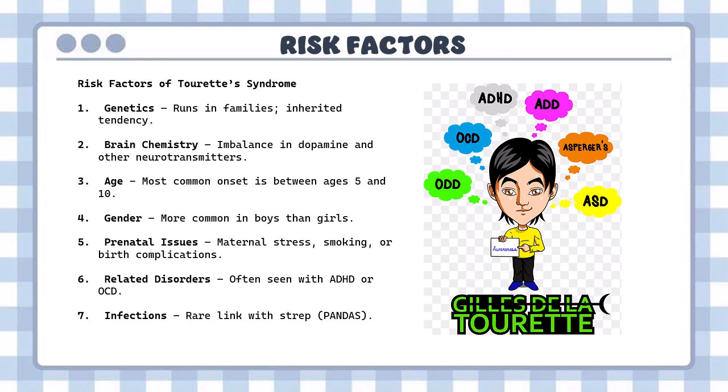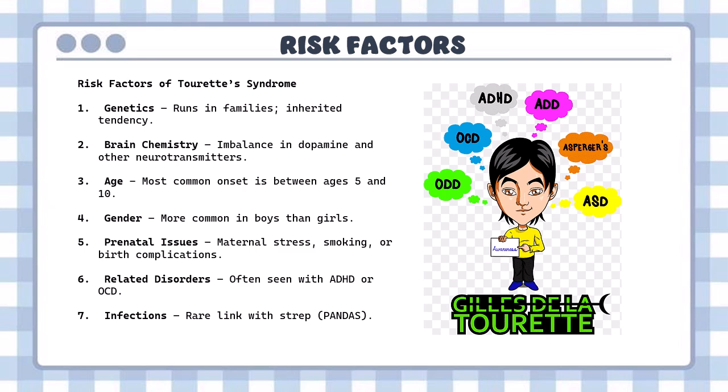Infections: it has a rare link with strep, PANDAS. This is nothing but streptococcal infection, which stands for pediatric autoimmune neuropsychiatric disorders associated with streptococcal infections. After a child gets a streptococcal infection, which is like a throat infection, their immune system starts attacking not just the bacteria but their own brain cells, particularly in the basal ganglia. This autoimmune reaction can lead to sudden onset of symptoms like tics, OCD, severe anxiety, irritability or emotional outbursts, and regressions in behavior or school performance, which is all a contributing factor for Tourette's syndrome.